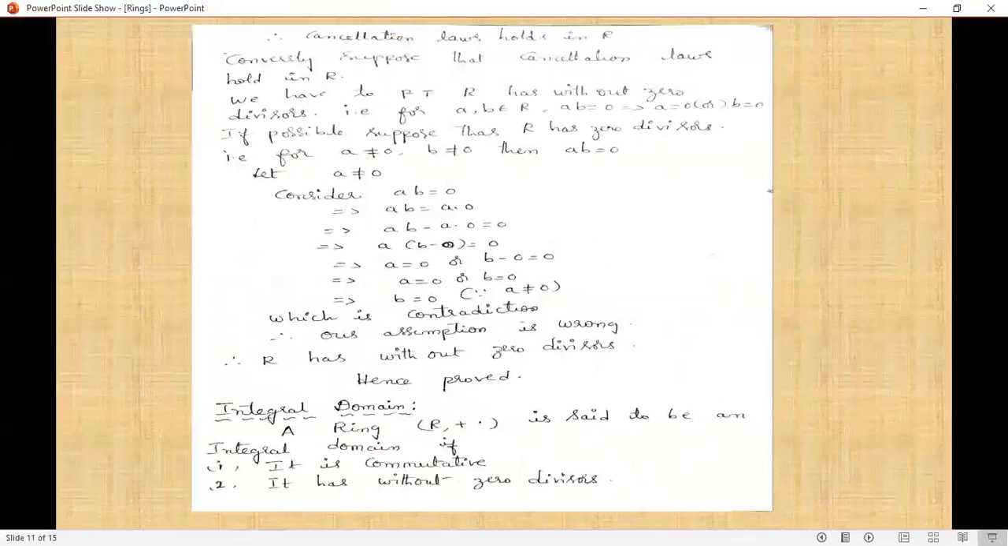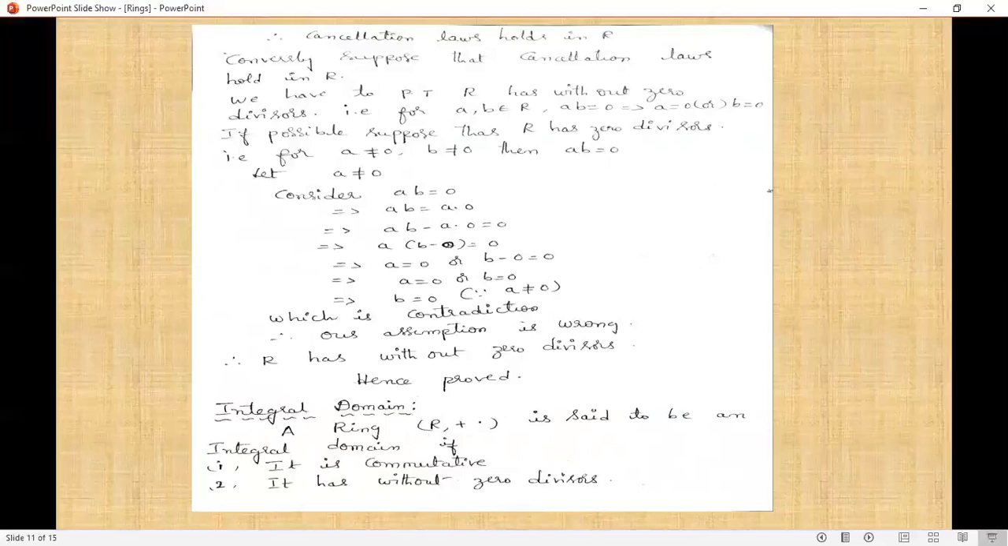Now conversely, suppose that cancellation laws hold in R. We have to prove that R is without zero divisors. That is, a, b belongs to R, we now prove that ab = 0 implies either a = 0 or b = 0. If possible, suppose that R has zero divisors. That means a ≠ 0, b ≠ 0, then ab = 0. Now we are considering a ≠ 0 and ab = 0 implies ab = a into 0. Multiplying by 0 gives the same 0 value, therefore a into 0 = 0.